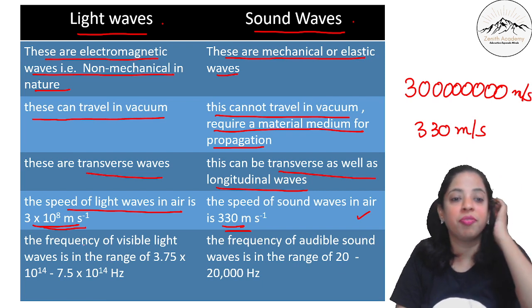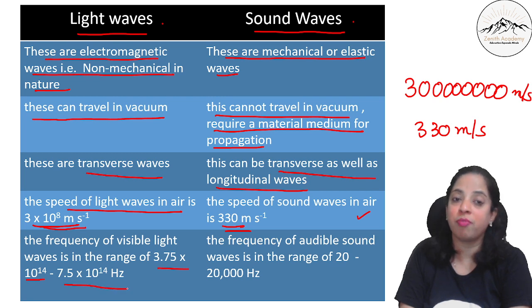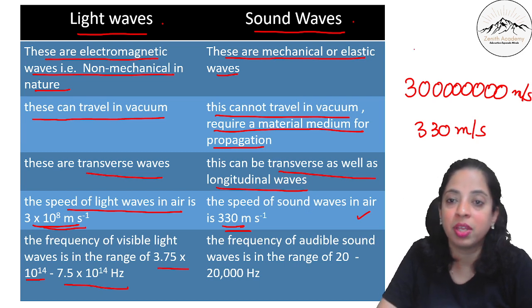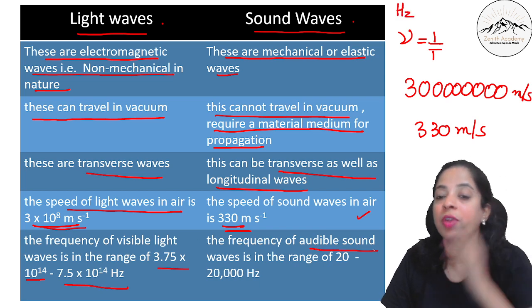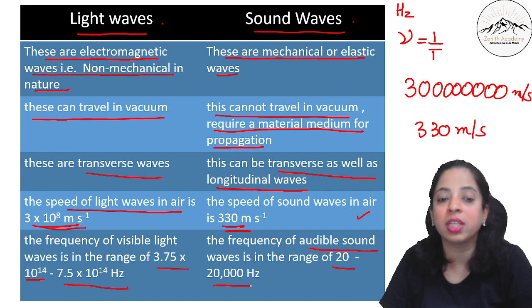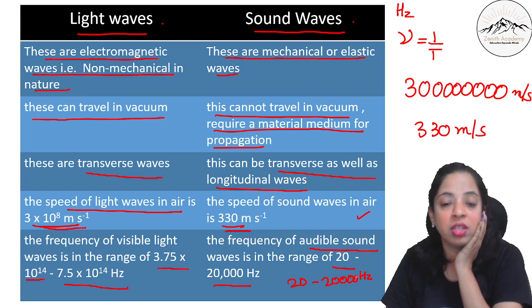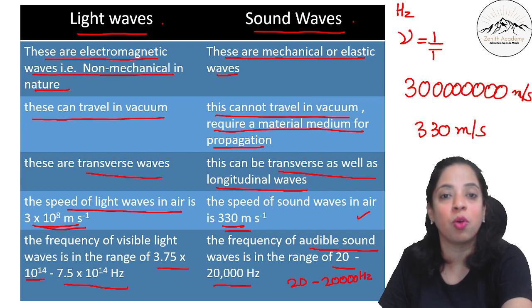Now the frequency of the visible light waves is in the range of 3.75 into 10 raised to power 14 to 7.5 into 10 raised to power 14 hertz. Hertz is the unit of frequency, which is equal to 1 by time. Now the frequency of audible sound, the sound that we are able to hear, is 20 to 20,000 hertz only. We are able to hear sound from 20 hertz to 20,000 hertz. So those are the major differences between light waves and sound waves.